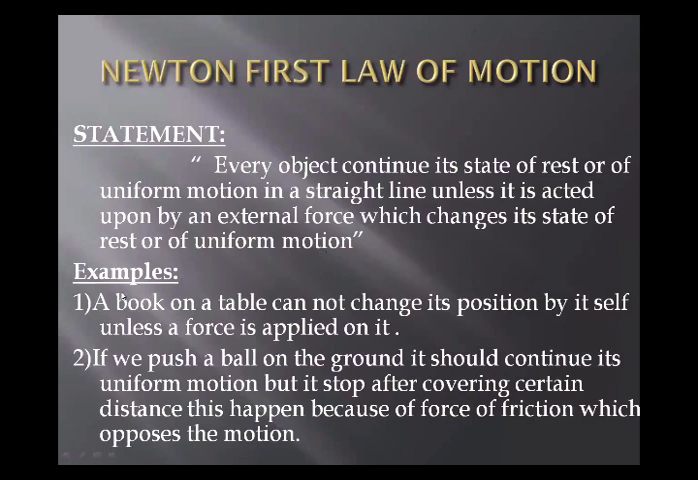And the examples are similar to what we have discussed. A book on the table cannot change its position by itself unless a force is applied on it. So the force which we apply is considered as an external force. And in example 2, if we push a ball on the ground, it should continue its uniform motion, but it stops after covering a certain distance. This happened because of the force of friction, and this force of friction is considered as the external force. Again, take a screenshot of this slide and it will help you.